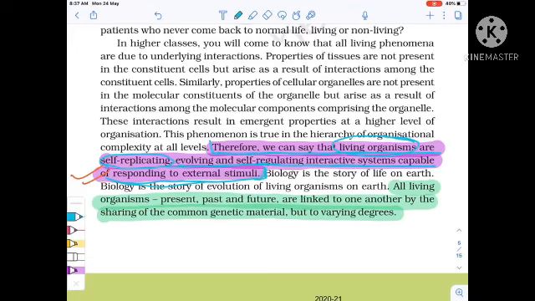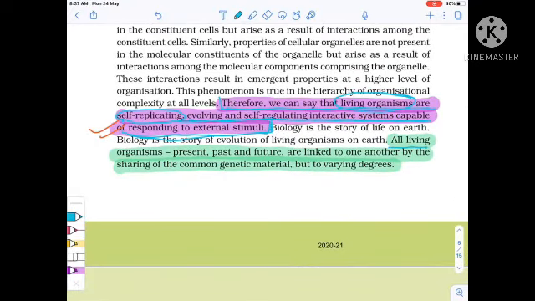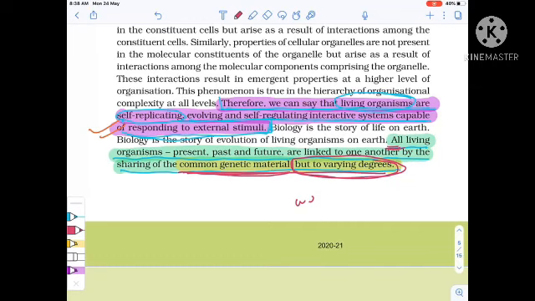Remember, all living organisms, present, past, and future, are linked to one another by sharing the common genetic material, but to varying degree. Remember this sentence: common genetic material, but to varying degree. That means all living organisms that we are and our ancestors are linked to one another by the common genetic material.